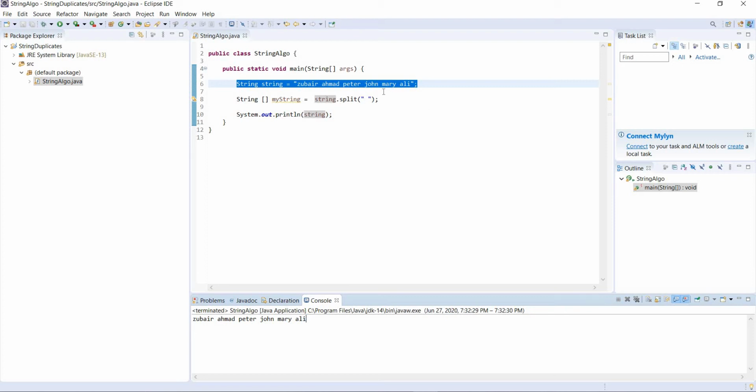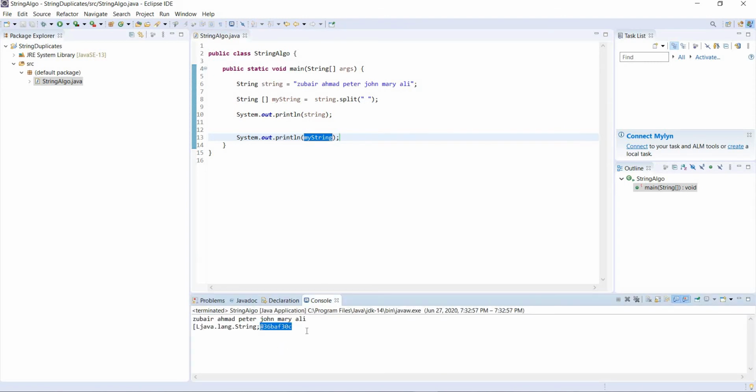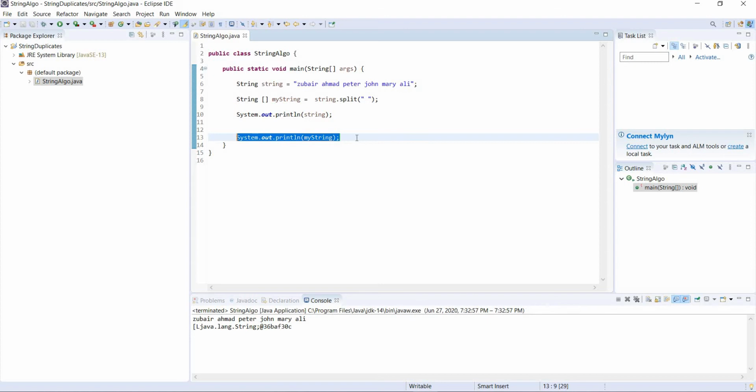So now as we converted this string into an array, we can use this array and print it. For printing an array, if you just do sysout on this array, it's just gonna print the memory of the array. It's not gonna print the values of the array. You see, this is where it's stored in memory. It is the reference of this array. So to print the values in the array, you need a for loop or an enhanced for loop.